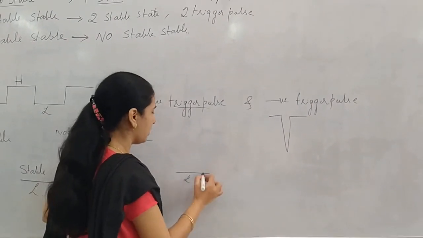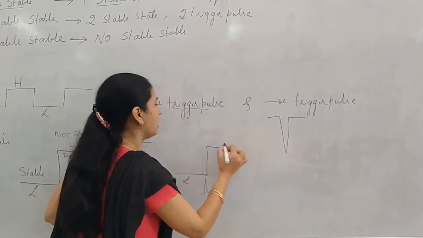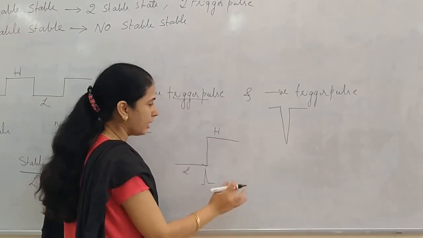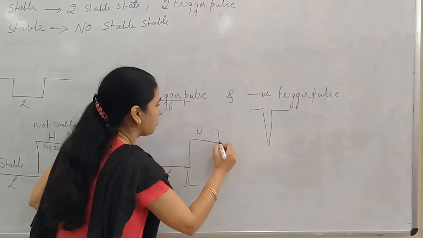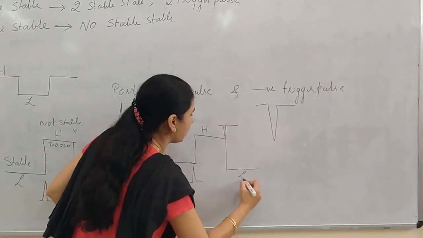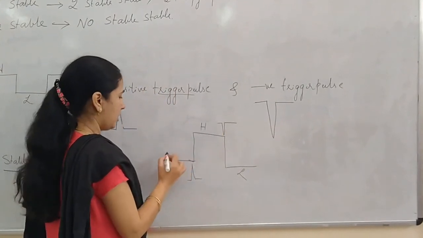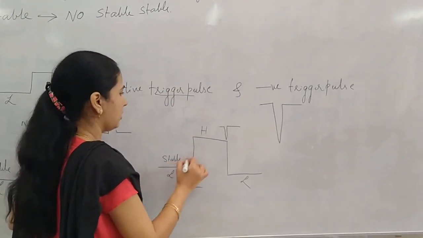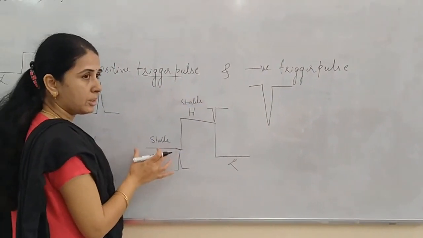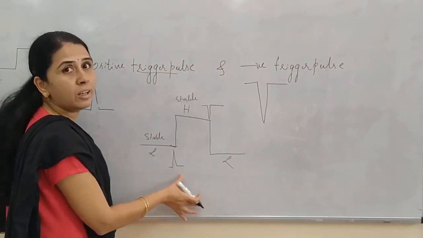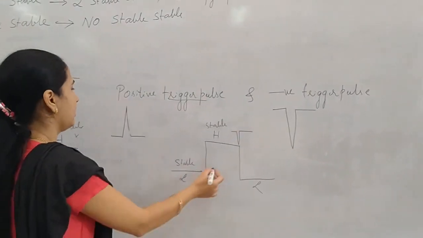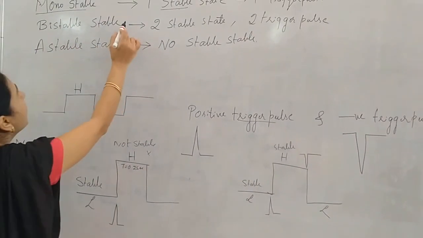Once a triggering pulse is given, it makes a transition to the high state. And here in the high state, we will not fix any time. It will wait for the trigger pulse. Once the trigger pulse is given, it will make a transition to the low state. That means this is a stable state and this is also a stable state. It is called a stable state because it remains in the same state until we give a trigger pulse. So there are two trigger pulses in the bistable multivibrator.